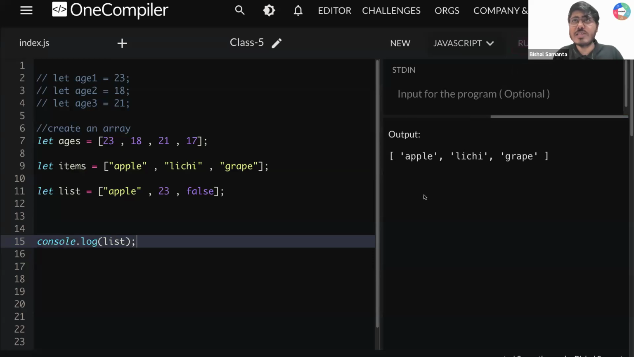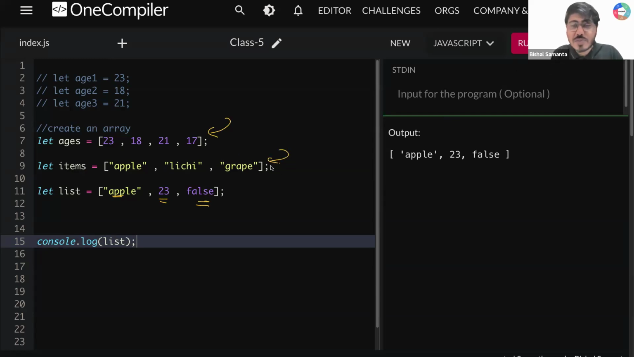So if I click on this run button, what am I getting? I'm not getting any error, guys. The thing is that JavaScript is super dynamic, guys. You can store anything inside your array. You can store a string, you can store a number, you can store a boolean, whatever you want. It's not like you have to store only numbers or only strings. You can store anything that you want inside your array because JavaScript is super dynamic and helpful for that.